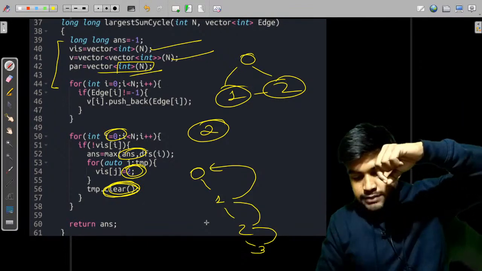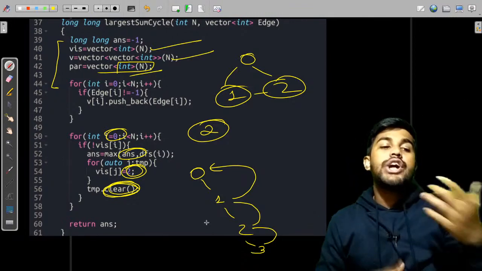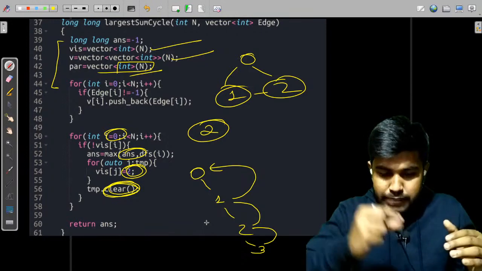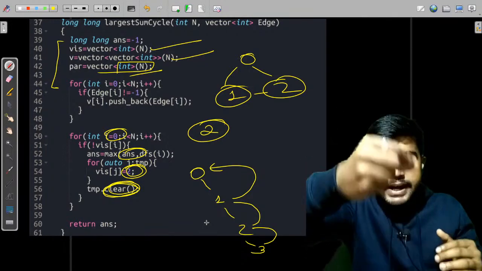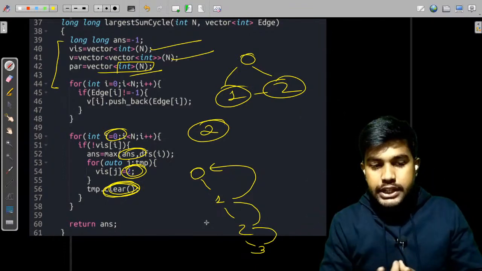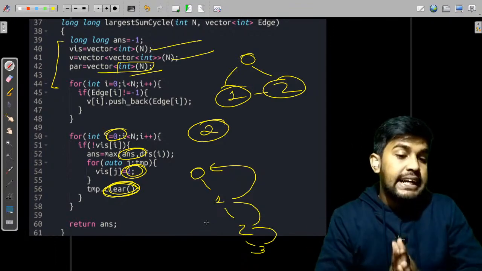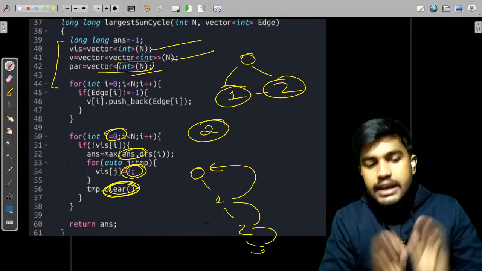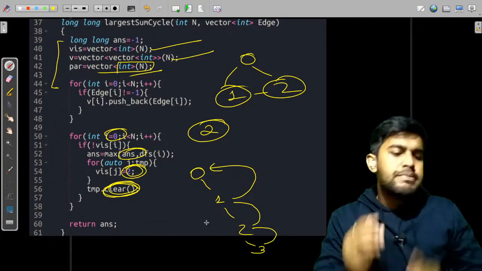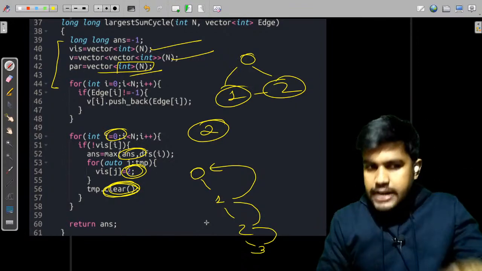So from the end of the loop, we can go to the start of the loop. Like if we are asked to retrieve the path of a loop in a graph, we can retrieve it by going to the parent, then his parent, then his parent, like we do in disjoint set union. We go to the parent, then parent, then parent, till it is a parent of itself. The same thing would be applied here. If you know disjoint set union, it would be easier, because the same kind of concept is used here, akin to that, but not the same thing.